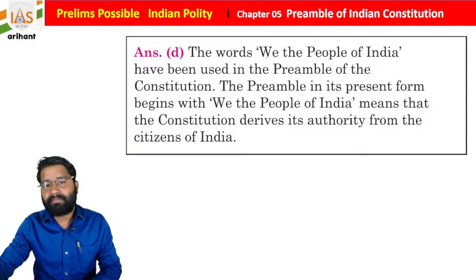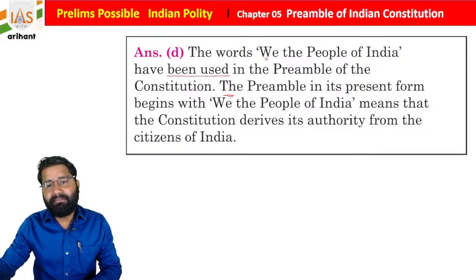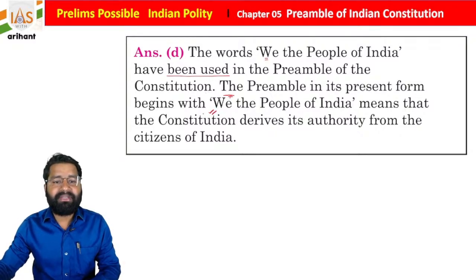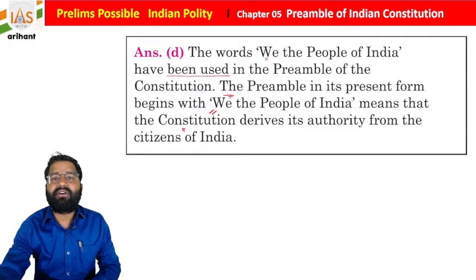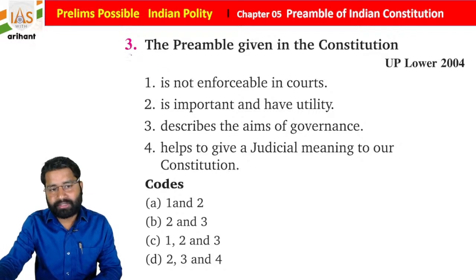The words "We the people of India" have been used in the preamble of the Constitution. The preamble in its present form begins with "We the people of India," which means that the Constitution derives authority from the citizens, or you can say the people of India, students. Now just move to the next question, that is the third question.